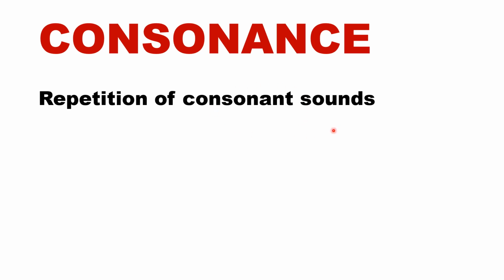That is called consonance. For example, we have this small phrase, pitter patter. We have these three consonant sounds repeated in these two words, pitter patter. We have alliteration on the sound of P, but we have consonance on the sounds of T and R, because these two consonants, T and R, are in the middle of the word and P is at the beginning of the word. So alliteration is the repetition of the initial consonant sound. The initial sound is P, so the alliteration is on P, but consonance is on the letters T and R.